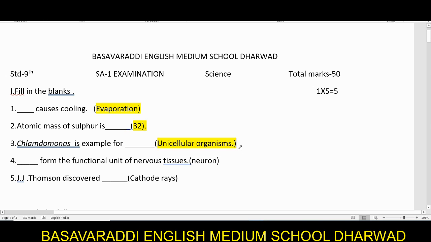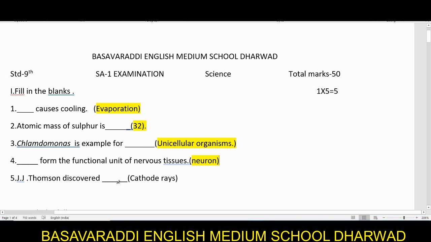Unicellular organism. Dash form the functional unit of nervous tissue. So nerves, we have seen the structure there. Each nervous tissue is made up of a single unit called neuron. So neuron form the functional unit of this nervous tissue. Neurons play an important role in the formation of this nervous tissue.